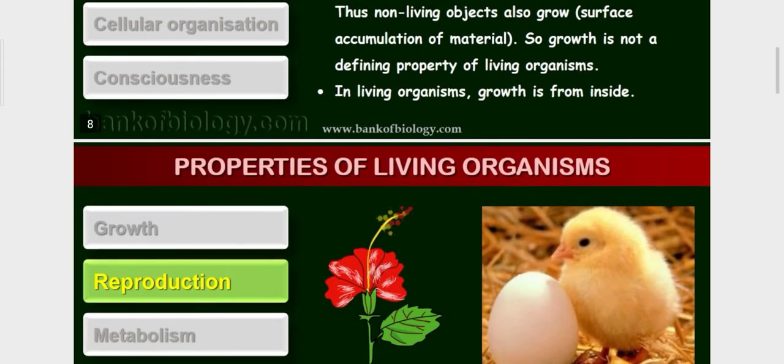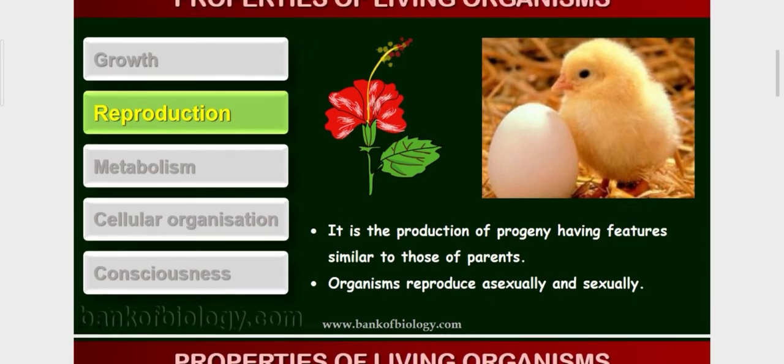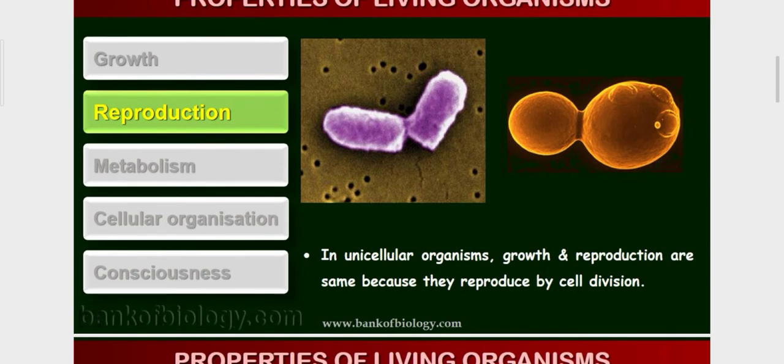Now the second one, reproduction. Reproduction means giving birth to progeny which is similar to the parent. Organisms reproduce by two main types: asexually and sexually. Okay students, you have seen that in unicellular organisms growth and reproduction are the same, because they reproduce by cell division.